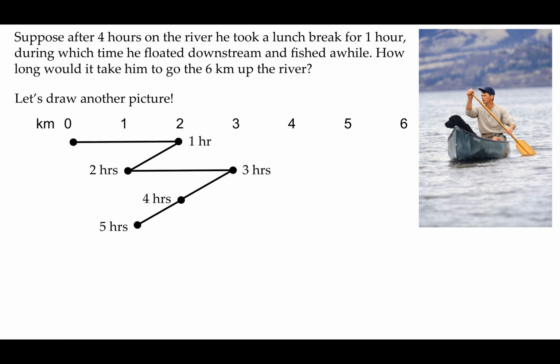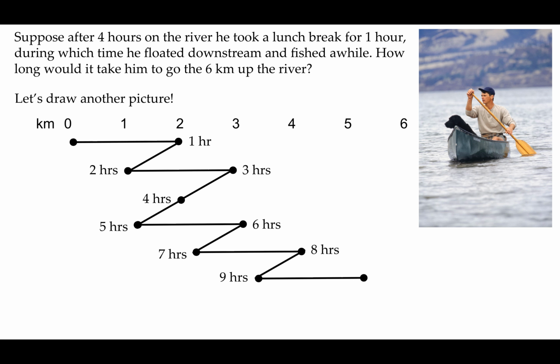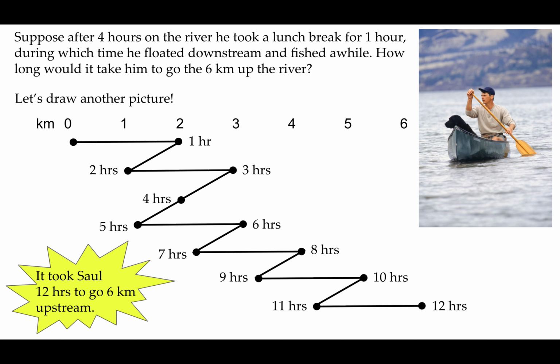But now we can continue doing what we were doing before. Up 2 kilometers. So now he's at 3 kilometers at 6 hours. Back 1 kilometer at 7 hours. Ahead 2 kilometers at 8 hours. Back 1 kilometer, 9 hours. Ahead 2 kilometers at 10 hours. Back 1 kilometer at 11 hours. And he gets to 6 kilometers at 12 hours. So it took Saul 12 hours to go 6 kilometers upstream.